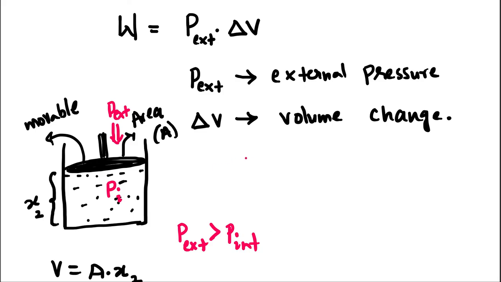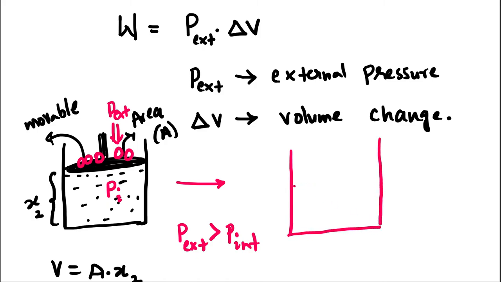Then what happens? The plunger goes down because we applied pressure on the plunger by placing some weights. So then there will be a compression of the gas. Therefore, the volume decreases now. So this is a new value. This is the initial value and this is the final value.